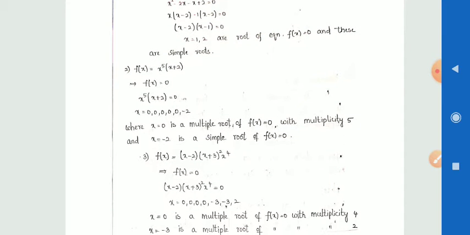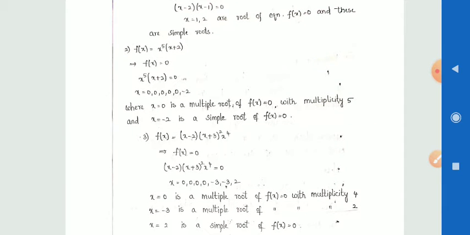Next example, f(x) = x⁵(x + 2). Taking f(x) = 0, that is x⁵(x + 2) = 0. Here x⁵ = 0 and x = -2. x⁵ = 0 means we get x = 0 five times: x = 0, 0, 0, 0, 0, and another x = -2. Here x = 0 is a multiple root of f(x) with multiplicity 5, and x = -2 is a simple root of f(x).